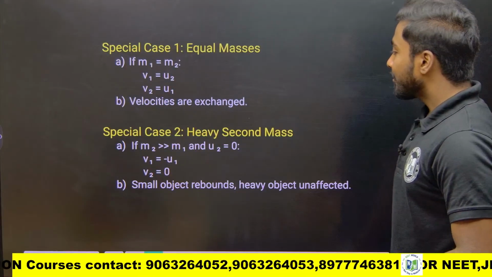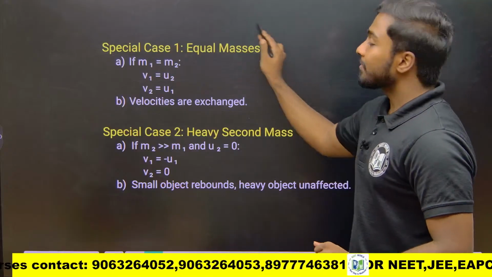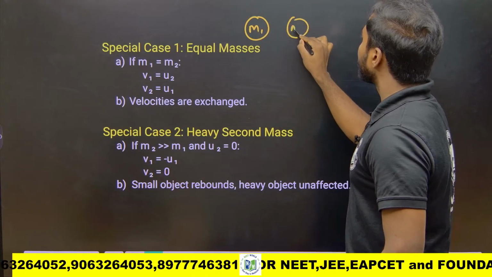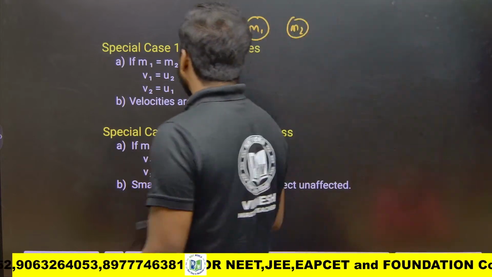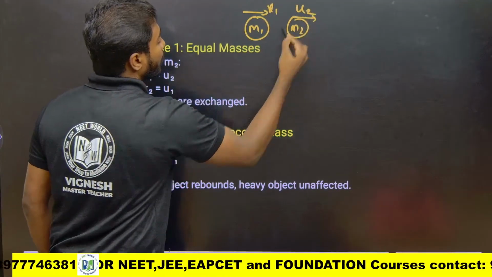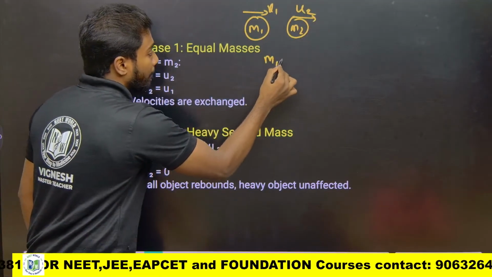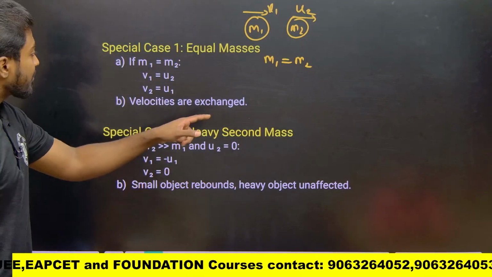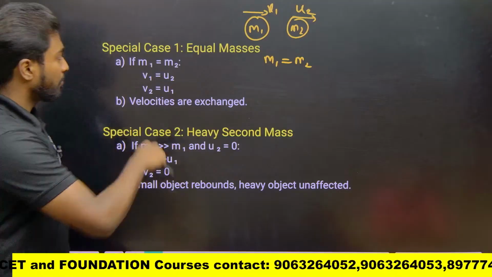There are some special cases. If mass is equal, suppose M1 and M2, bodies moving with different velocities U1 and U2, but the masses are equal, M1 equals M2. In this case I can interchange the velocities.